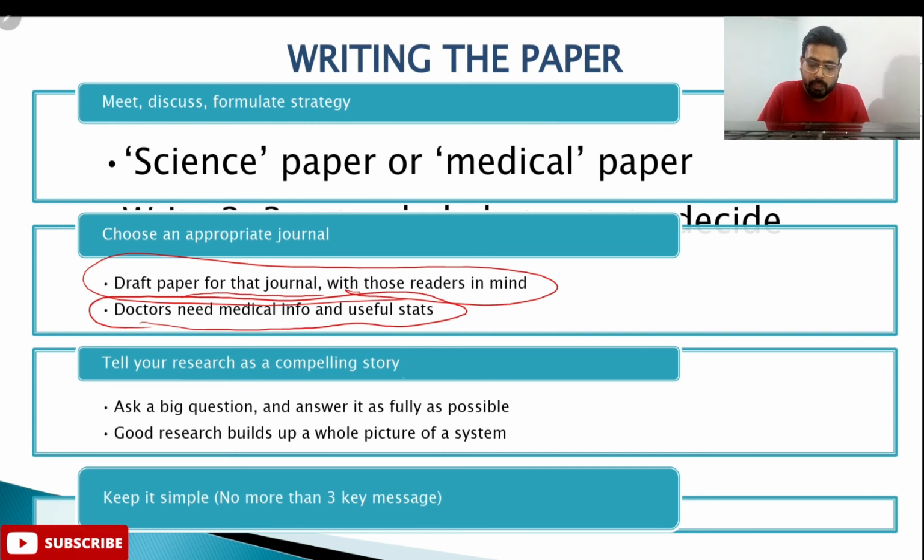Now tell your research as a compelling story. This is a very important point: you have to make the editor willing to read your manuscript. It's not simply that you have done this, we have gotten this much result, and since this research has not been done previously, my research is important. That is not sufficient. This was good in previous days, but now the competition to get published in high impact journals is very high, so you have to devise some out of the box thinking. So tell your research as a compelling story.